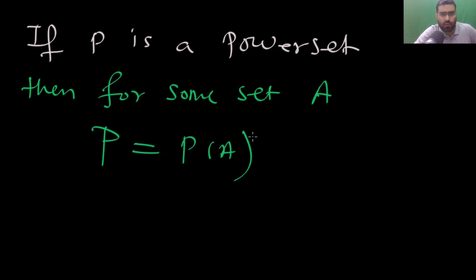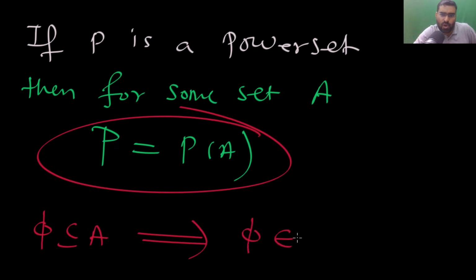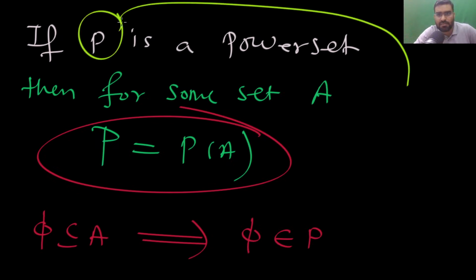Now you can easily see that phi is a subset of A. So it automatically means phi will belong to P. And P itself is a set. So phi will be a subset of P.